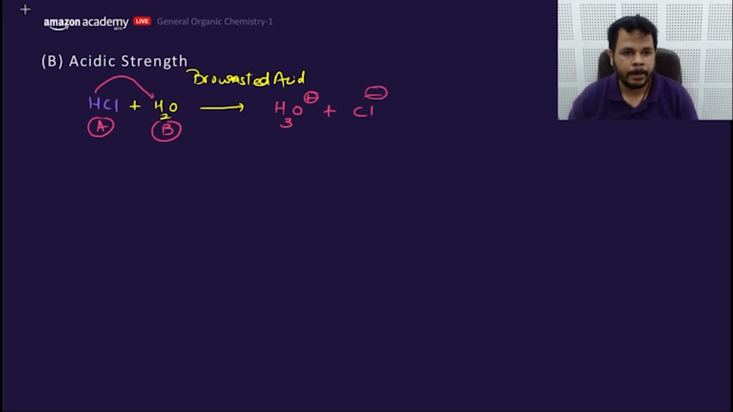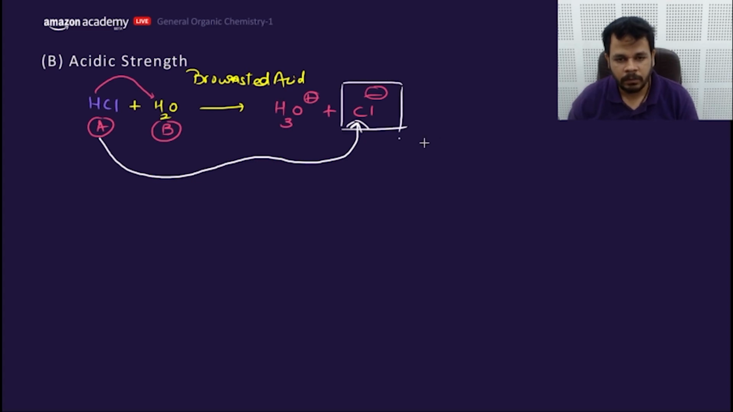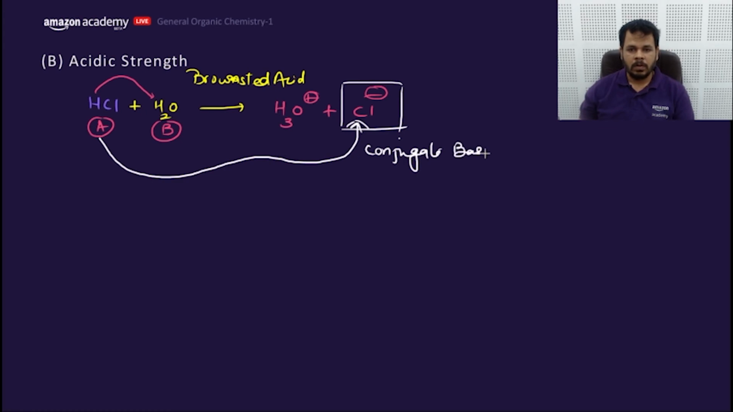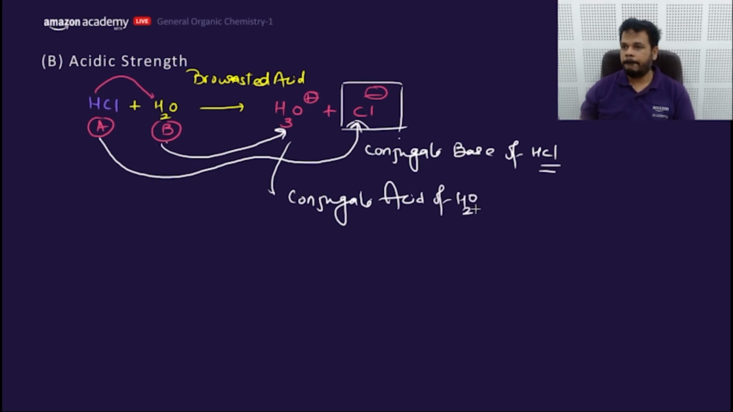Now tell me, if this is acid, what is this? If this is acid, what would Cl be called as? This Cl is called as what? Yes, beautiful, my dear friends. This is called as conjugate base of HCl. And this is base. This would be called as, after getting the H plus. Absolutely correct. This is called as conjugate acid of water. Very good.